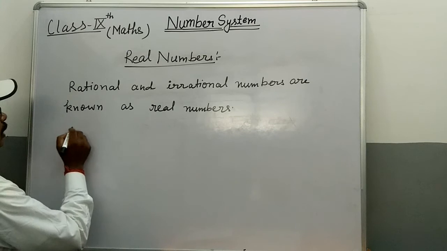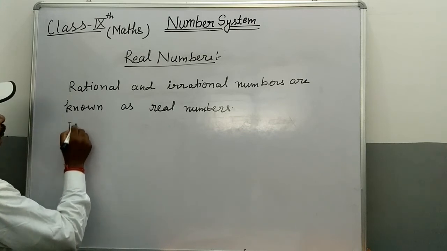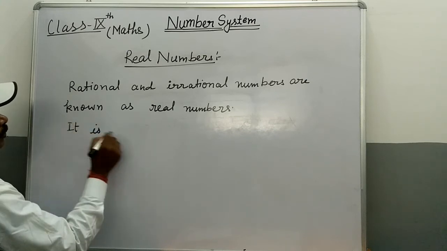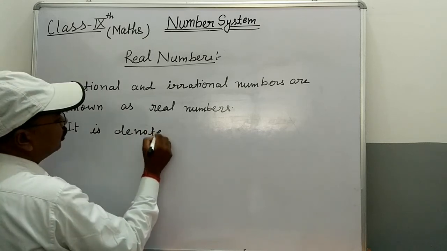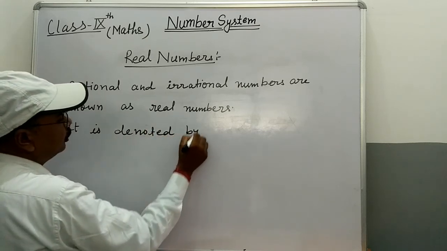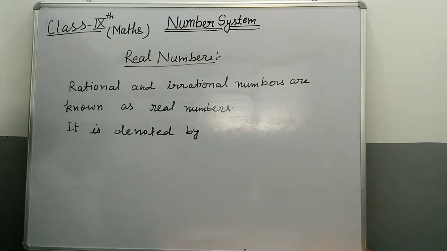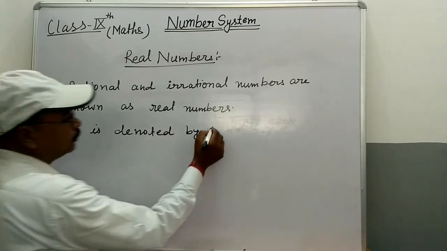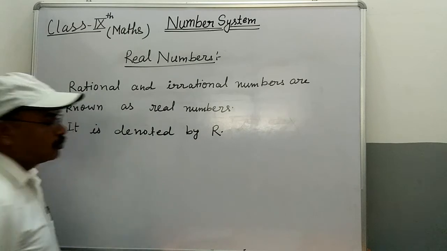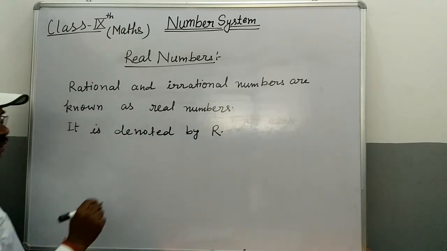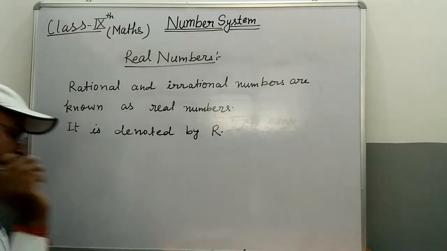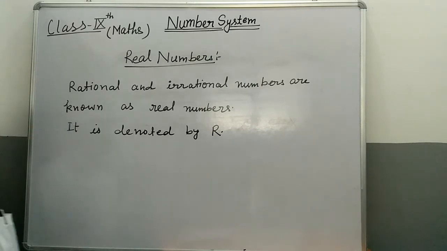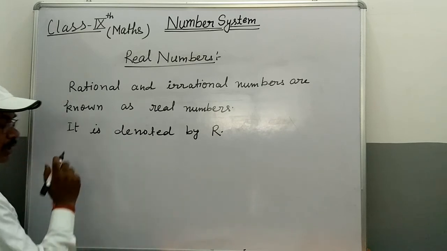It is denoted by capital R. Students, every real number is either a rational number or an irrational number.